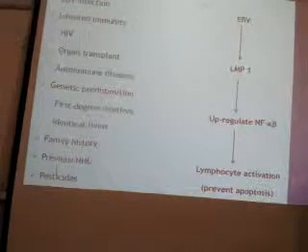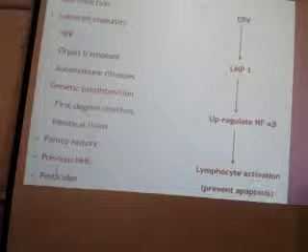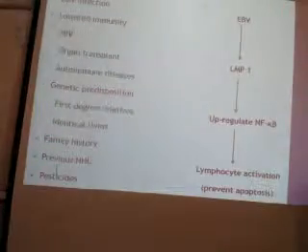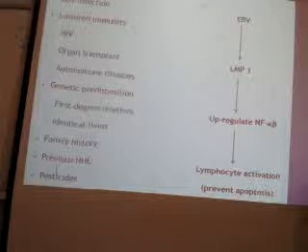What is the etiopathogenesis? How does Hodgkin lymphoma occur? I will tell you one thing. In Hodgkin lymphoma, the role of EBV, Epstein-Barr virus, is very, very important. In non-Hodgkin lymphoma, it has more to do with genetics, translocation, rearrangement of genes. But in Hodgkin's, EBV is very important.